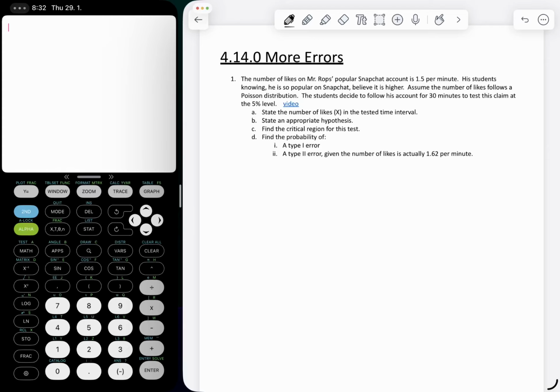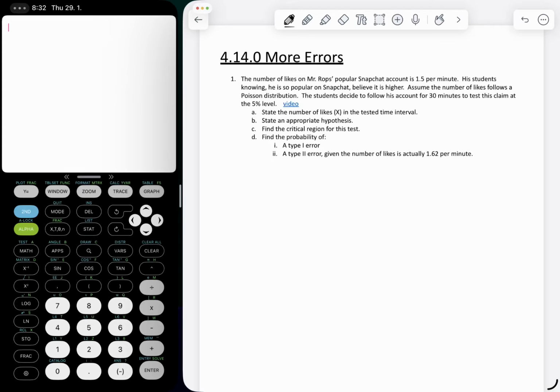Today we're going to look at a little bit more about finding type 1 and type 2 errors using Poisson distribution. And in this case, we have Mr. Rops on Snapchat. The number of likes on Mr. Rops' popular Snapchat account is 1.5 per minute. His students know that he's really popular on Snapchat, and they believe that it's actually higher than 1.5 per minute.